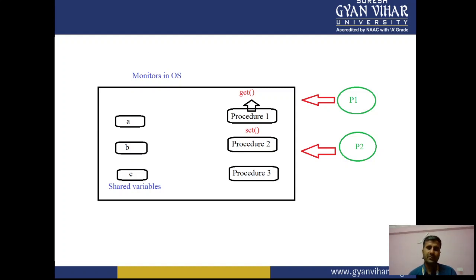Similarly, you have a set method. If you want to add variables like a plus b or b plus c, you do not perform the task directly; you call a procedure.